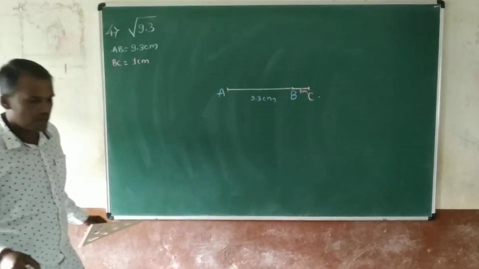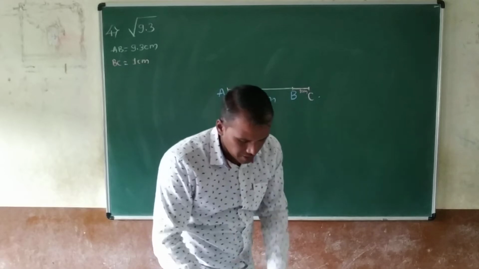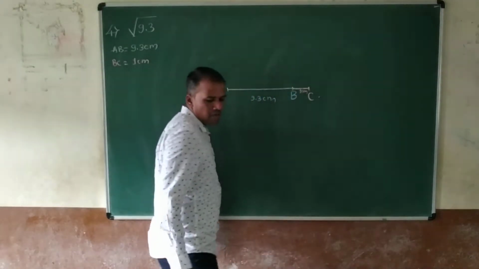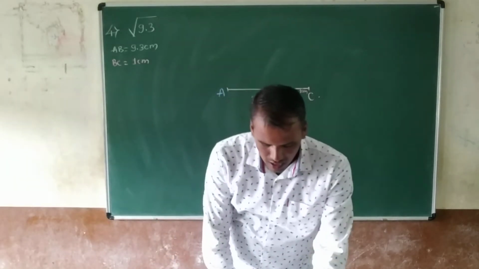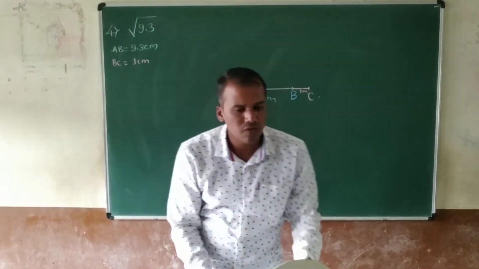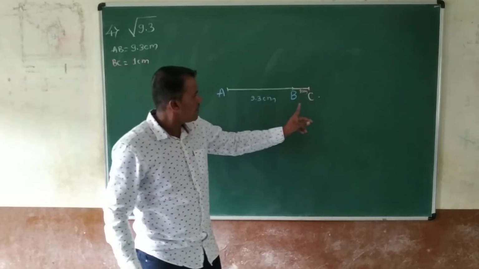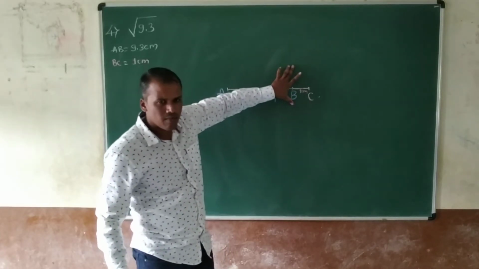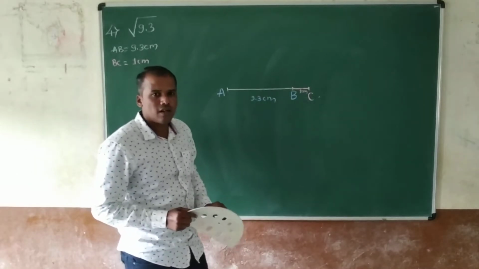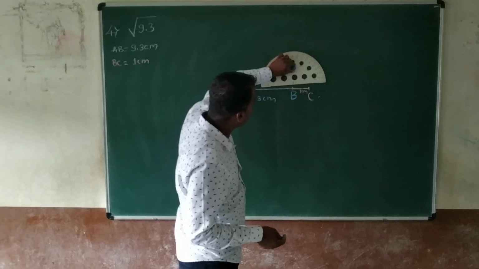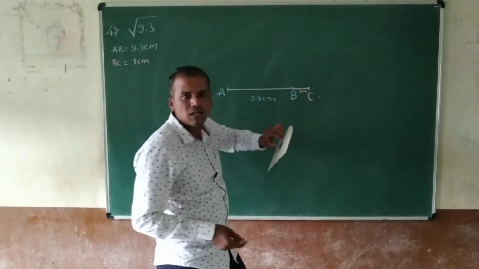Now after this, here it is point B. From point B, draw a perpendicular line to AC. Drawing a perpendicular line, in other words, from point B you have to construct a 90 degree angle.